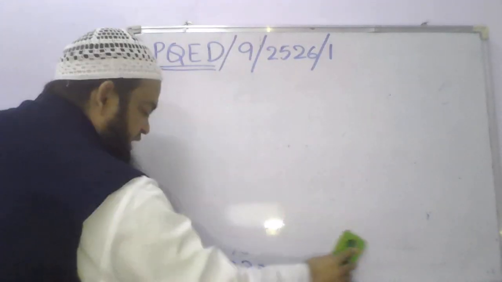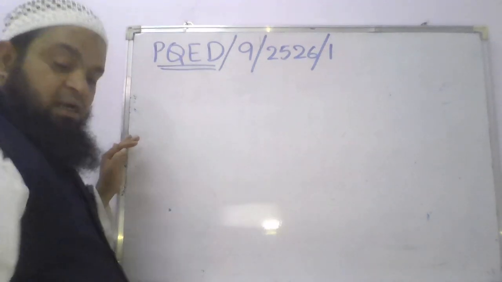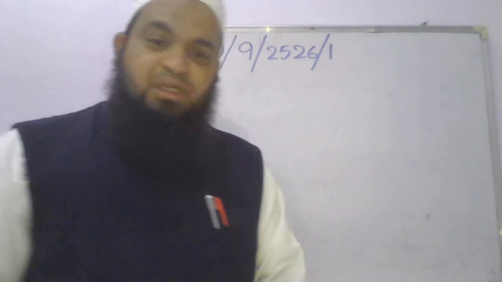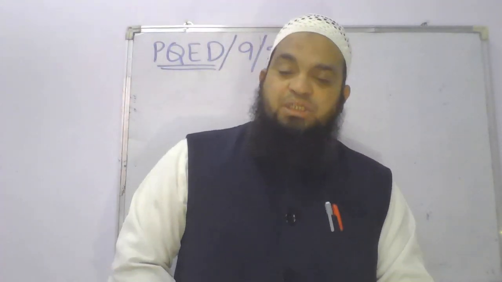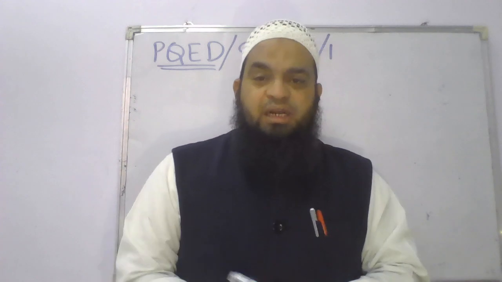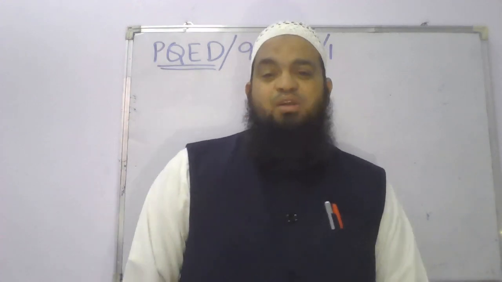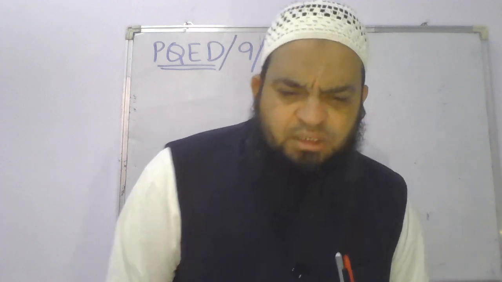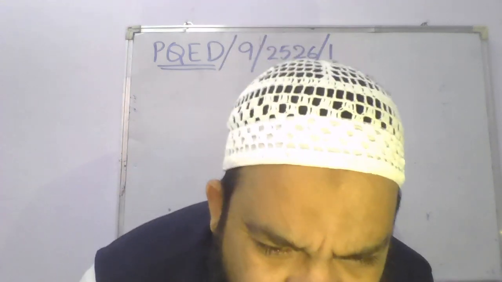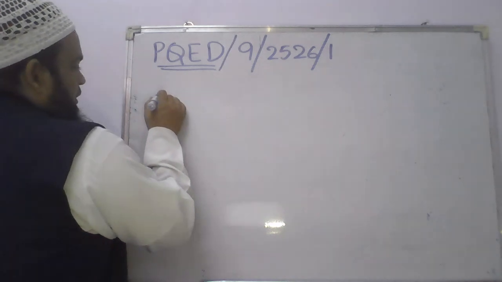If they ask you for rational numbers, we have to equate the denominators and find the rational numbers in between. If they want irrationals, what are you supposed to do? You have to find the decimal form and write irrational numbers in between those decimals. So what is the question? Express 2.015 bar. What is that?